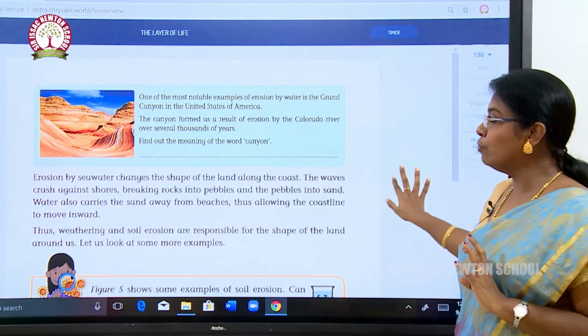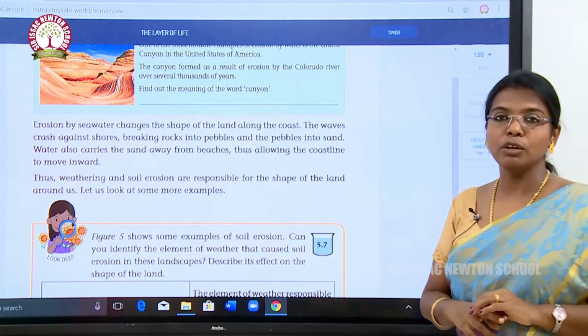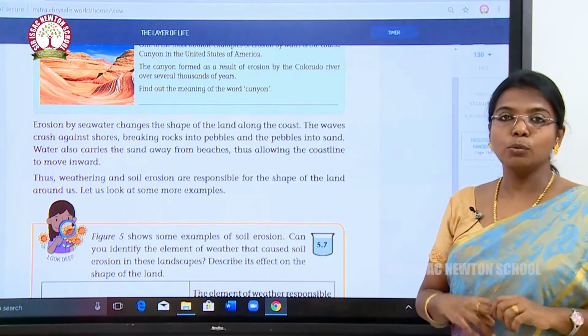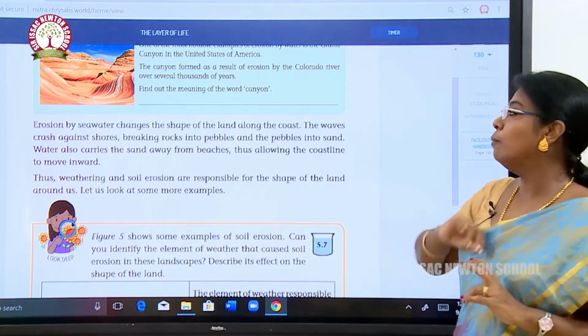Find out the meaning of canyon. You have to find out the meaning of canyon. What is a canyon? It is a large valley.